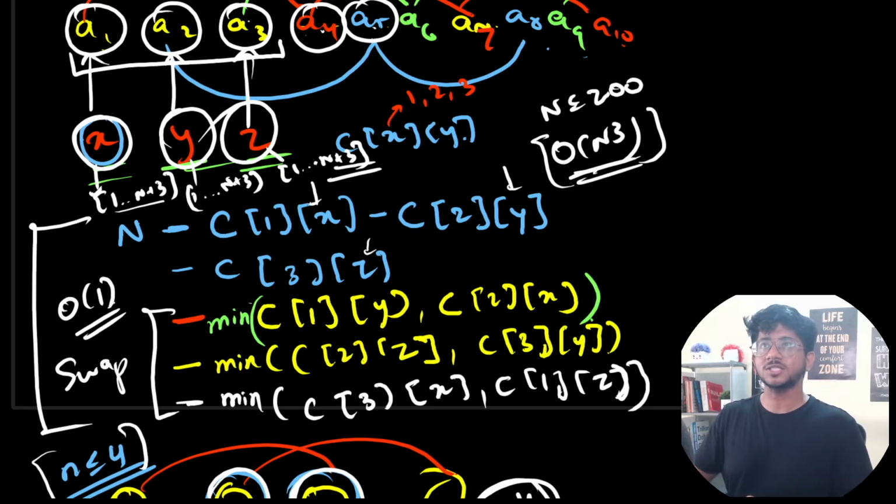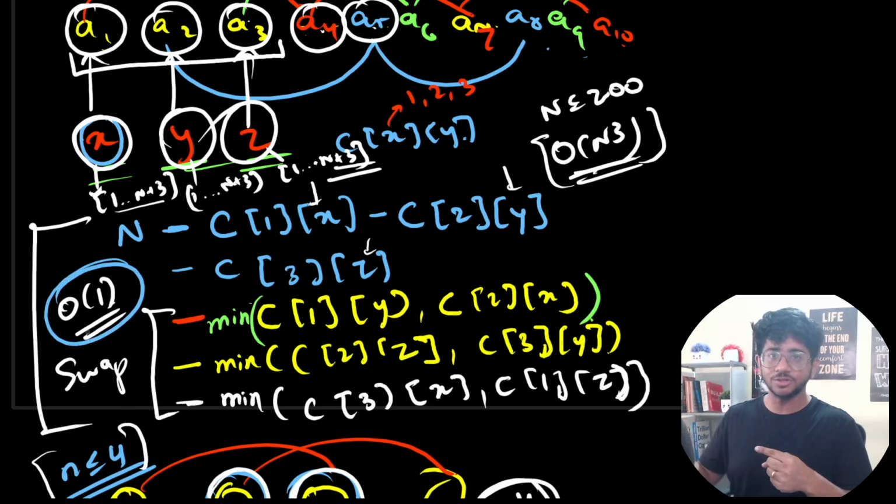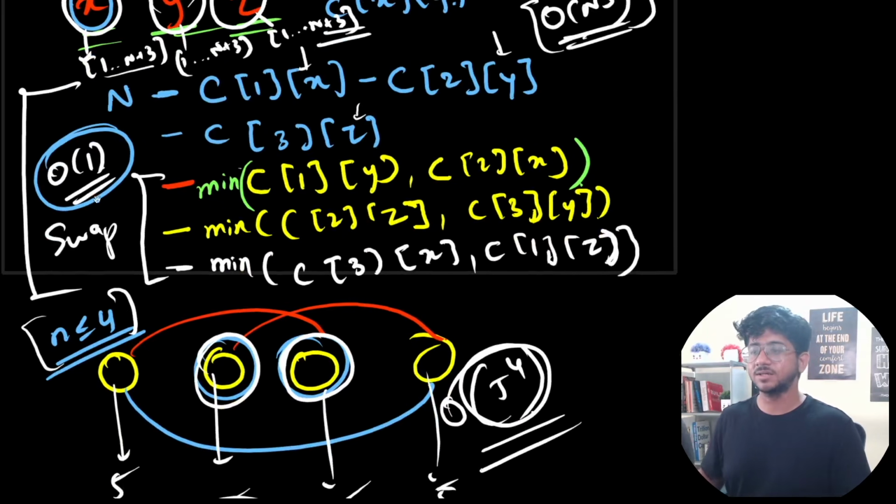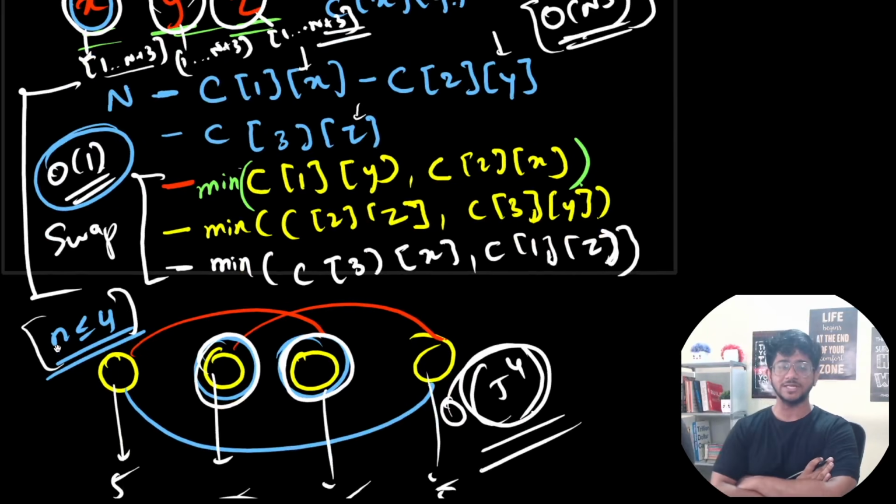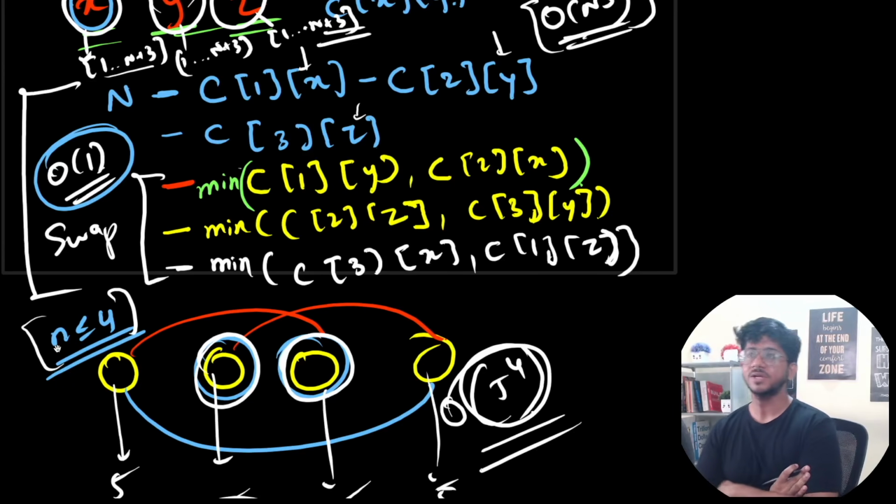So there are 2 small steps in this, 2 main observations. One, there is an O of 1 formula that tells us the cost. And the second thing is that you have to handle the less than or equal to 4 condition very neatly. So if you could have recognized this, this could have been solved in the contest very easily. Okay, so that would be all for this particular problem. Let's move to the next one.